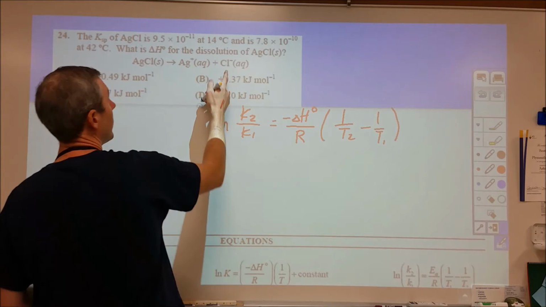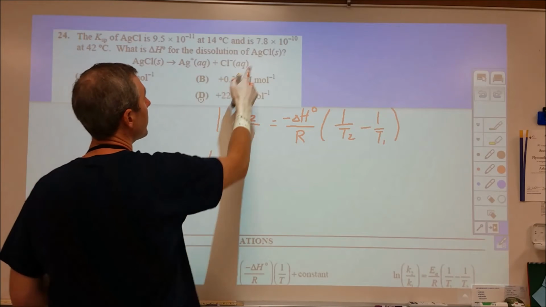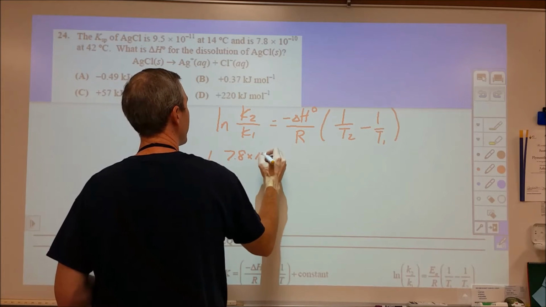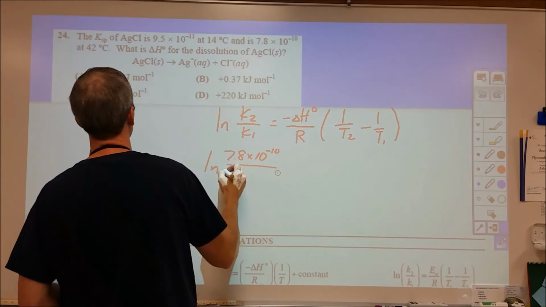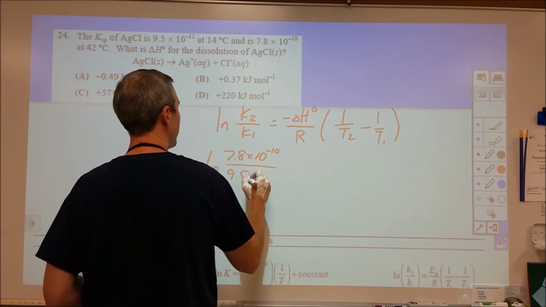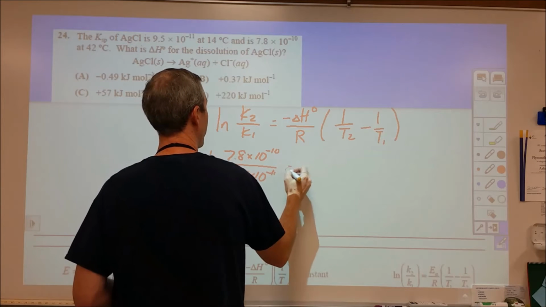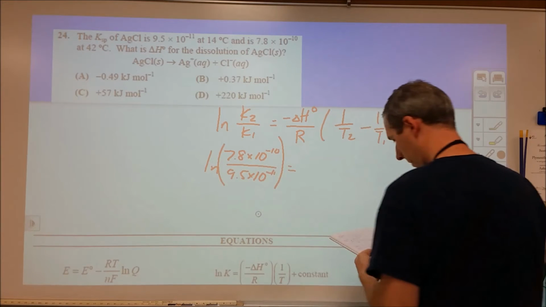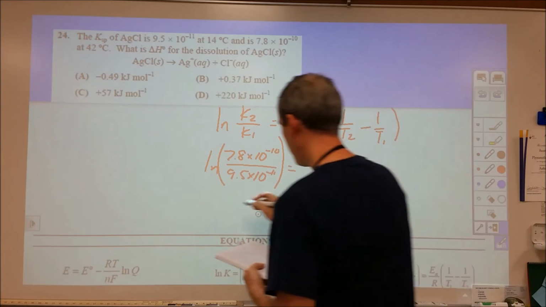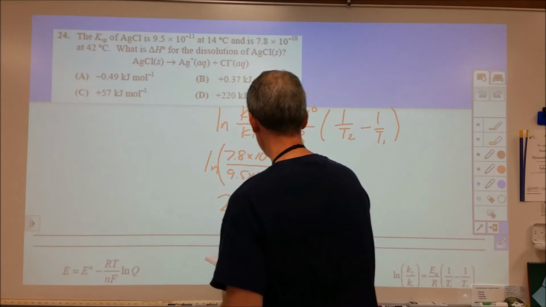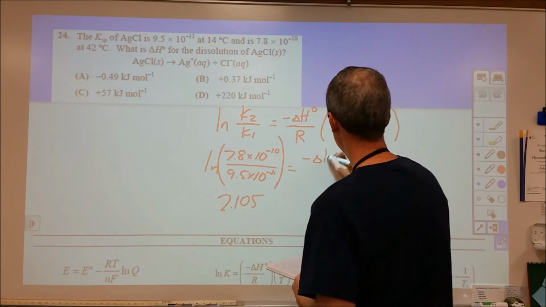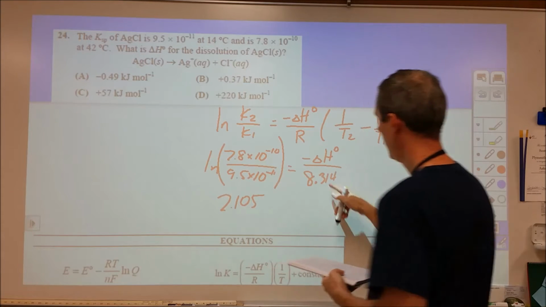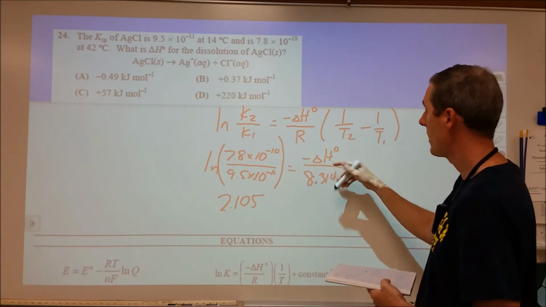So I'm looking at natural log, and let's go with the higher temperature first. It's the 42 degrees, so we have 7.8 times 10 to the negative 10 over the 9.5 times 10 to the negative 11. We need to be careful plugging into our calculator with some parentheses there. And that comes out to be 2.105. Then that's equal to negative delta H, which is what we're looking for, over R. We're going to use 8.314. Now that's in joules, so this is going to come out in joules.